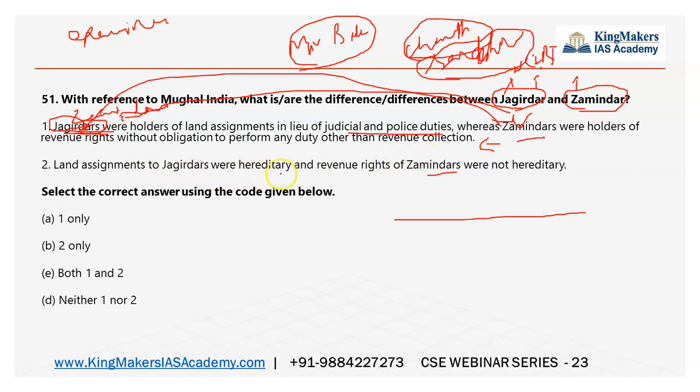Then, land assignment to Jagirdars were hereditary and revenue rights of Zamindars were not hereditary. So these two statements are both wrong. Actually, it is interchanged. So it is important for you to know this.